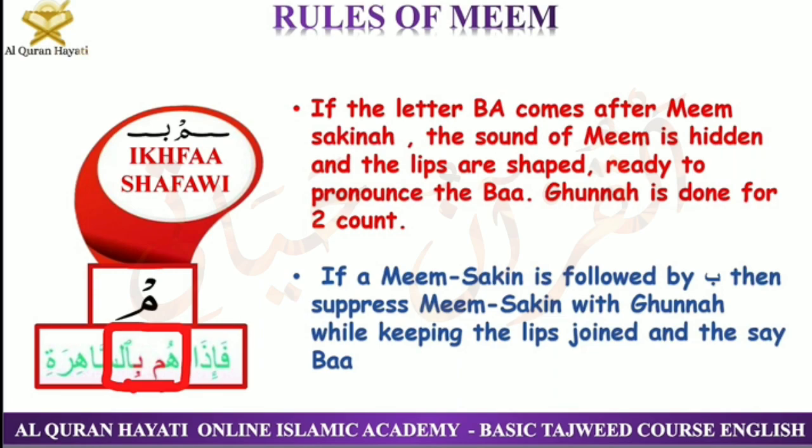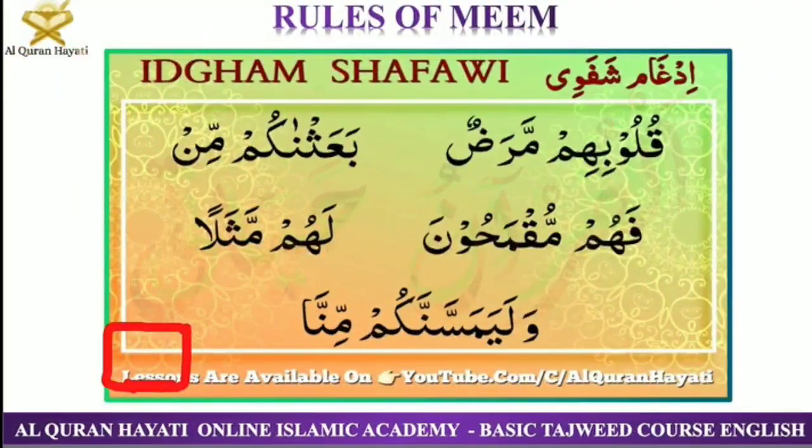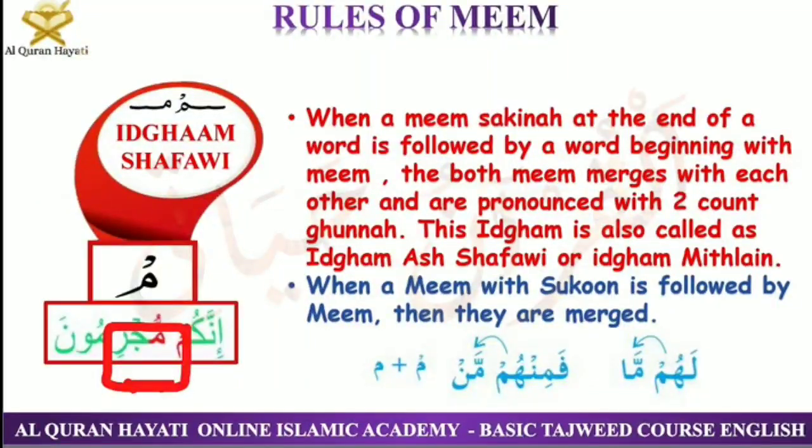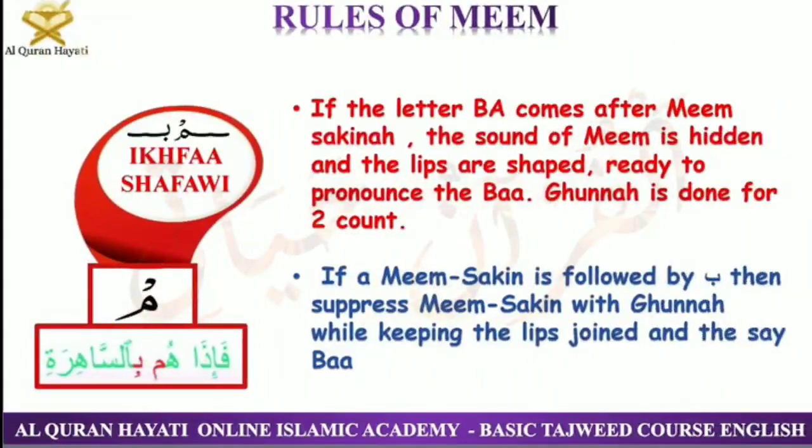But there we hold it very strongly because both the letters are Meem, right? So we hold it very strongly, like innakum mujrimuna. But here we will have to pronounce the letter ba also, right? To pronounce the letter ba clearly, we should make sure to press the lips a bit lightly so that ba can be pronounced clearly, inshallah. Okay, فَإِذَا هُمْ بِالسَّاهِرَةِ. Okay, Alhamdulillah.